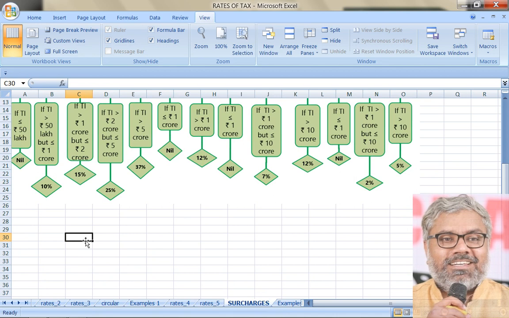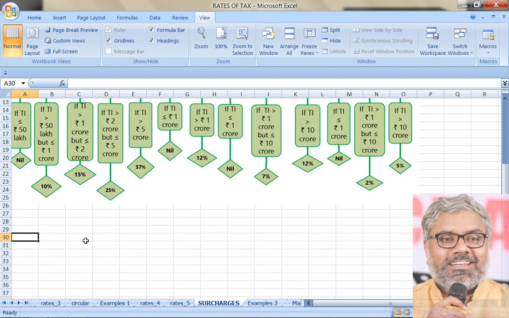And marginal relief is some concept which we will discuss today based on this threshold of surcharges for different types of SSEs. So the point is, for calculating marginal relief, we should know the surcharge percentages and thresholds of all the types of SSEs. So for each case, there can be a question. So look at the cases here. How many cases are there? All of them are different possibilities.